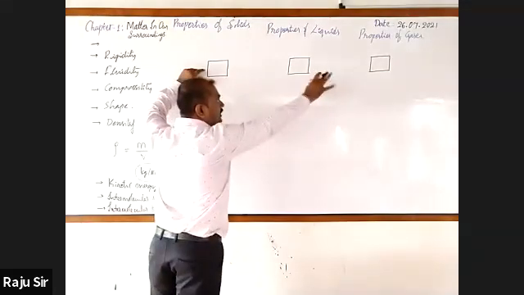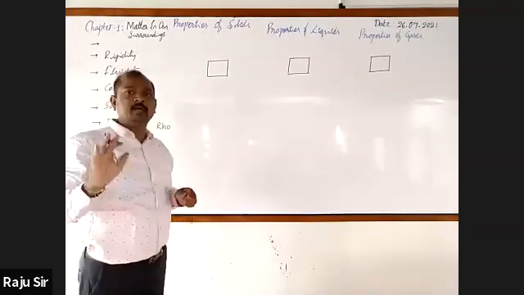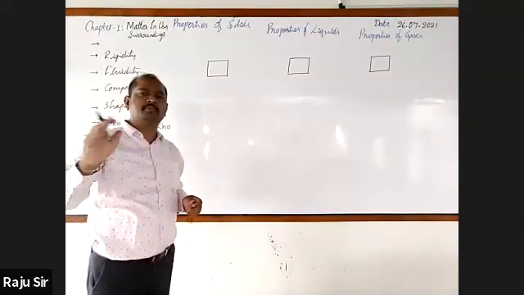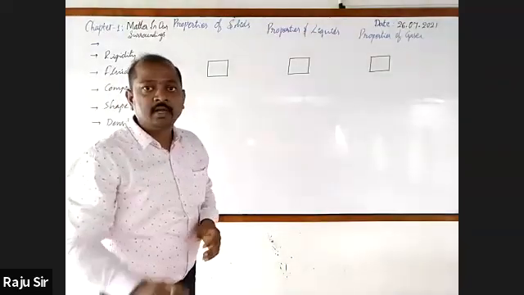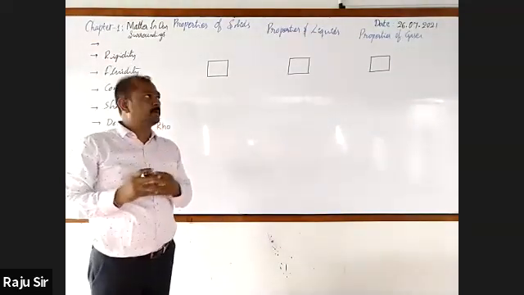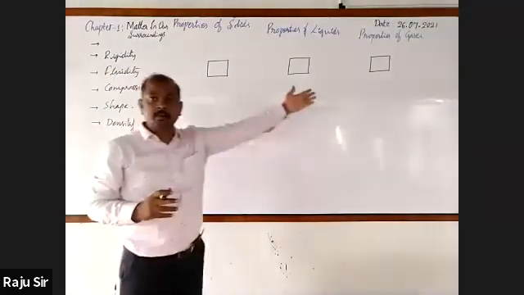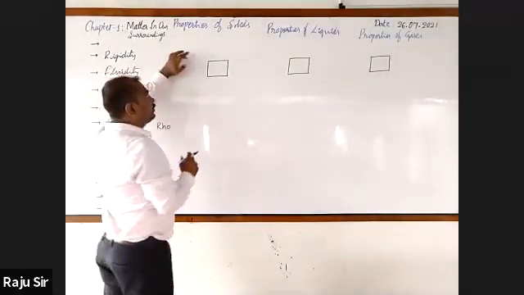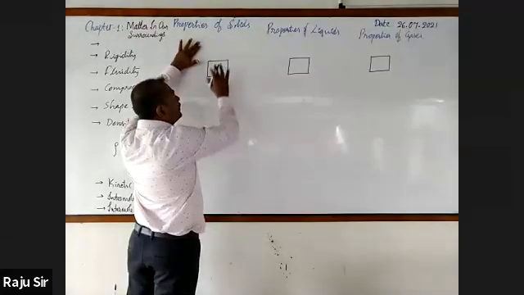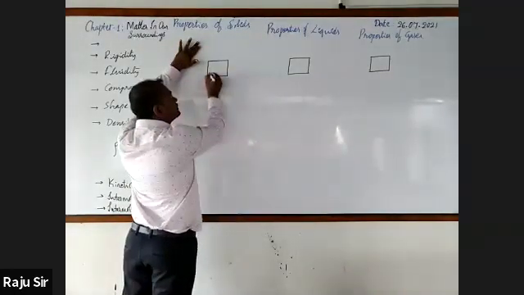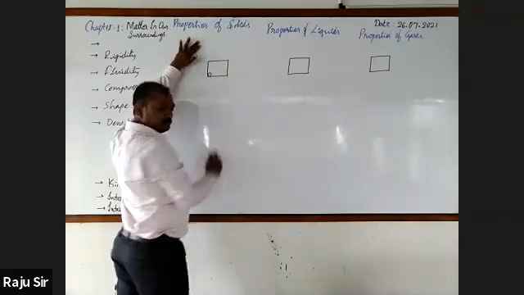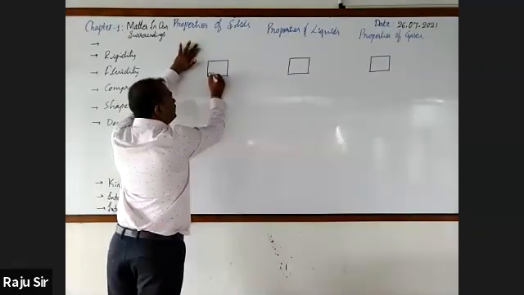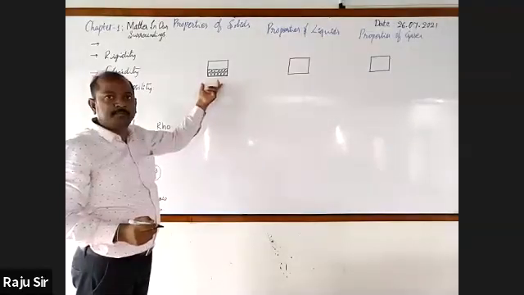Here all these are matters, and we all know that matters are made up of a number of particles. But the arrangement of these particles is different from one matter to another. Let me show you how the particles are arranged in solids. See that? Particles are arranged like they are packed tightly.